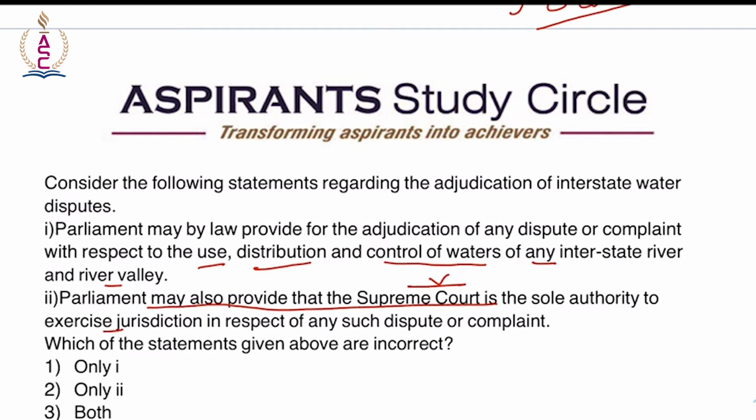So this statement is correct. So it is asking about incorrect. So we need to find out what is the incorrect thing. So Parliament may also provide that neither Supreme Court nor any other court is to exercise jurisdiction in respect of any such disputes. So the Supreme Court has absolutely no role, nor does any other court. So since the question is incorrect statements, statement number 2, option number 2 becomes the right answer.